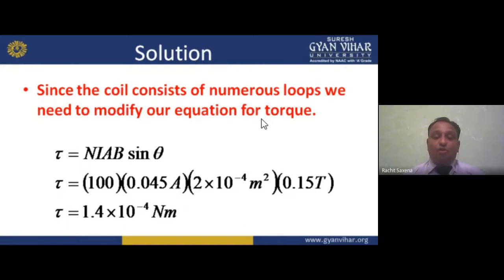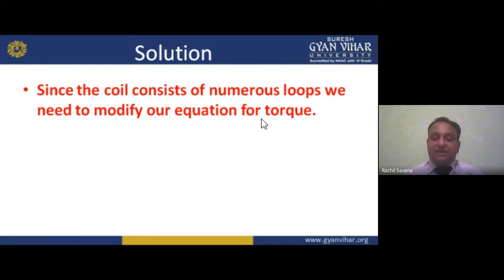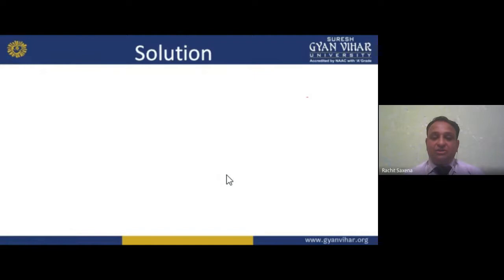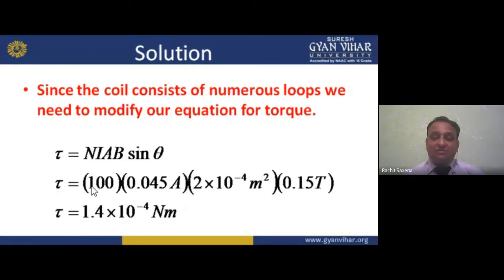So if I want to solve this, the torque always comes in Newton meter. The unit of the torque is Newton meter. So we can write 1.4 into 10 to the power minus 4 Newton meter. This is the torque value, which we have to calculate, to determine the maximum torque. Now the maximum torque is this, the solution is this thing. Now that is your answer.